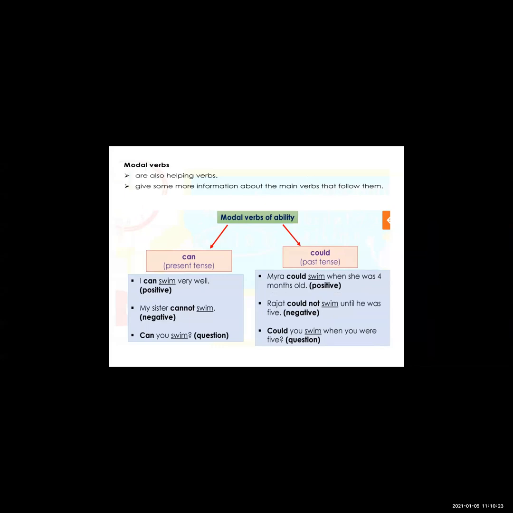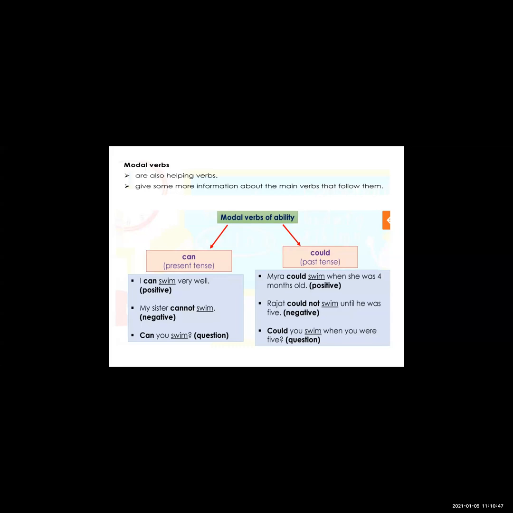This is the sentence of the present tense, because the verbs are in the present form. So this is also a positive sentence, because there is no negative word.